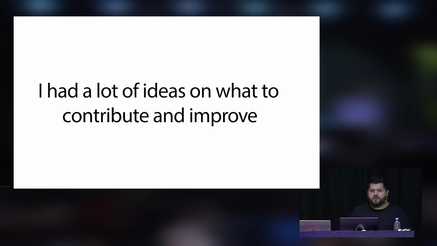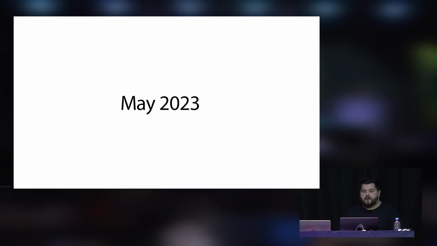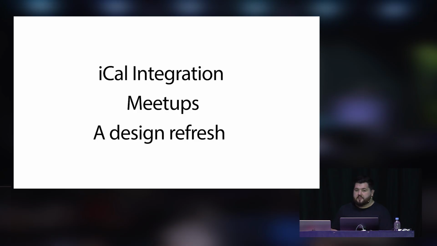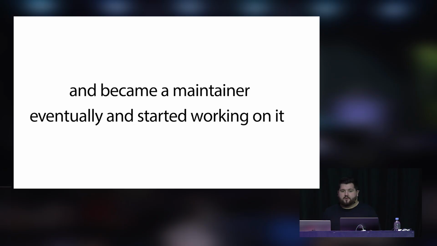And naturally, I had a bunch of ideas, more of what I could improve. And while I was working on improving RubyConferences.org in May of 2023, I was also sharing these ideas with the actual owner and maintainer of the website, John. So we wanted to add an iCal integration, we wanted to add the meetups that are there now, and we wanted to bring a design refresh. So I became a maintainer and actually got to start working on it.